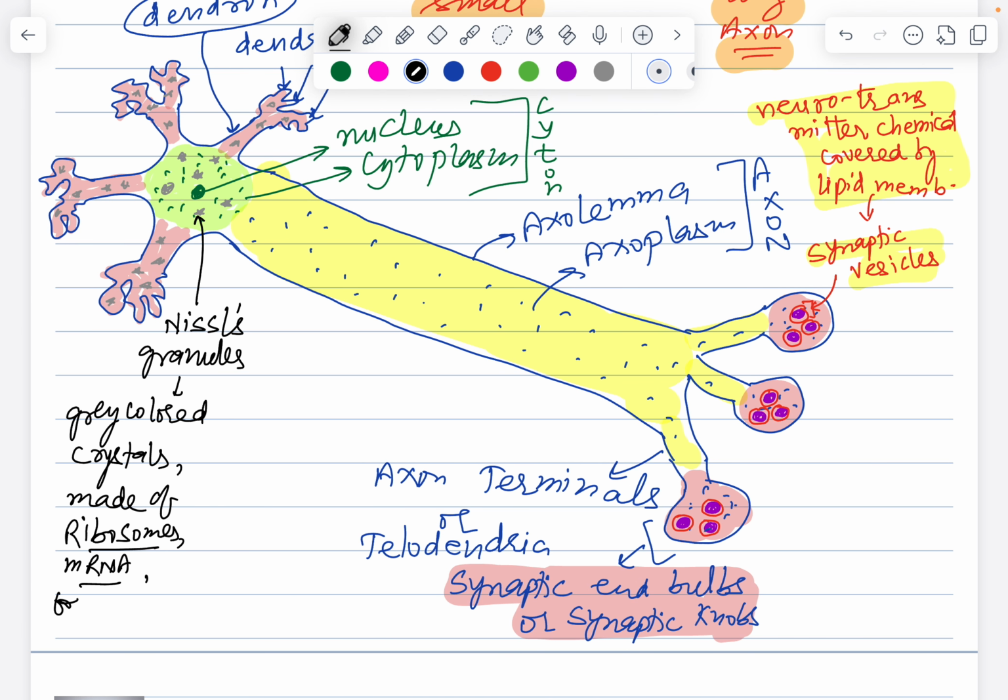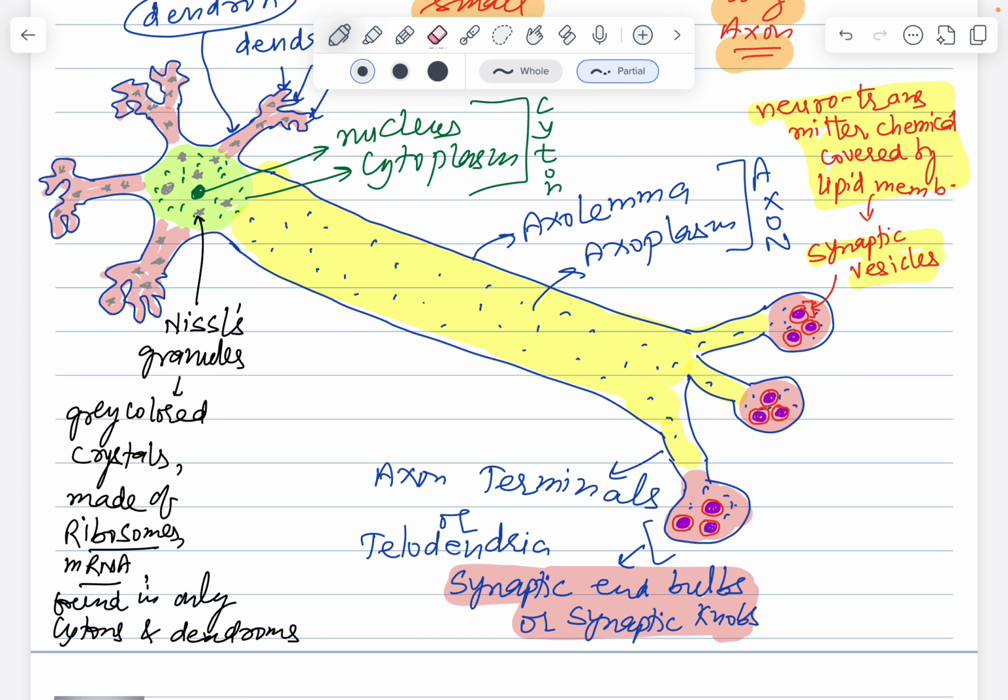Ribosomes and mRNA, and they are found where? In only cytons and dendrons. Okay, so Nissl's granules are gray colored crystals which will be found only in cyton and the dendron area, not present inside the axon.